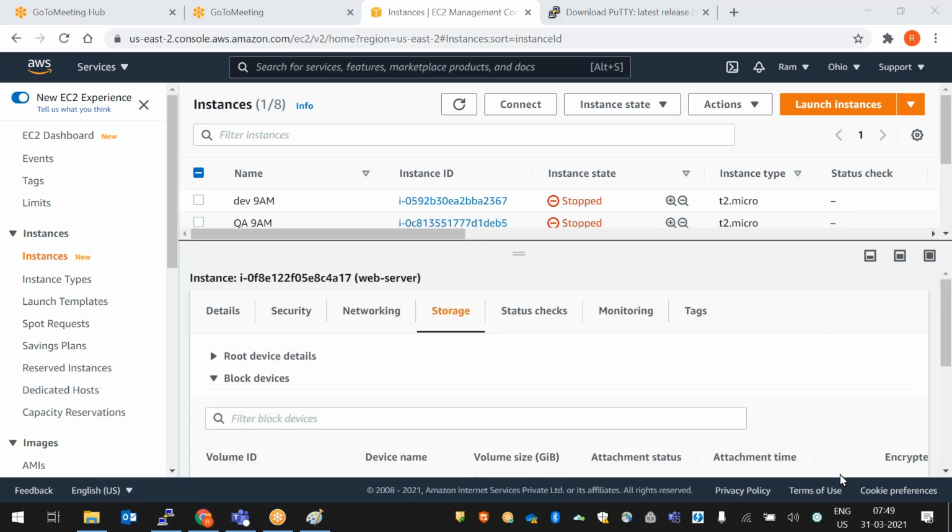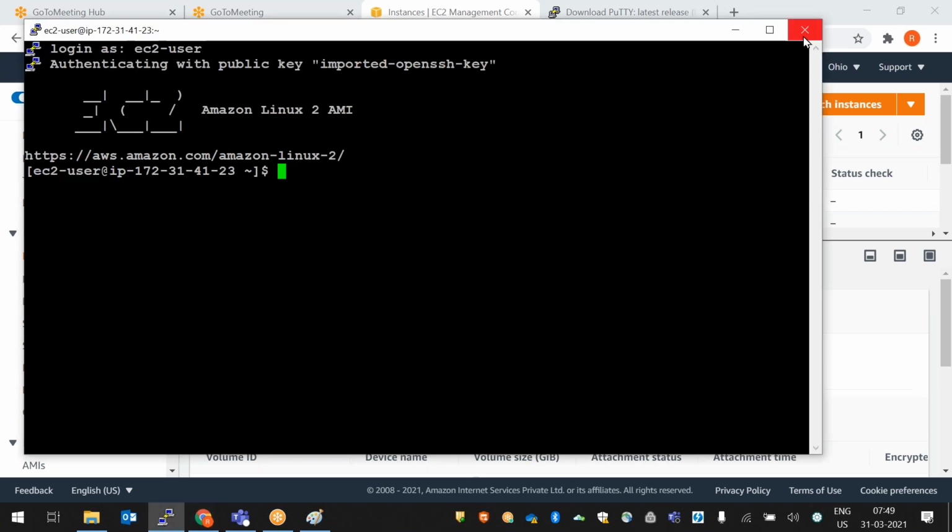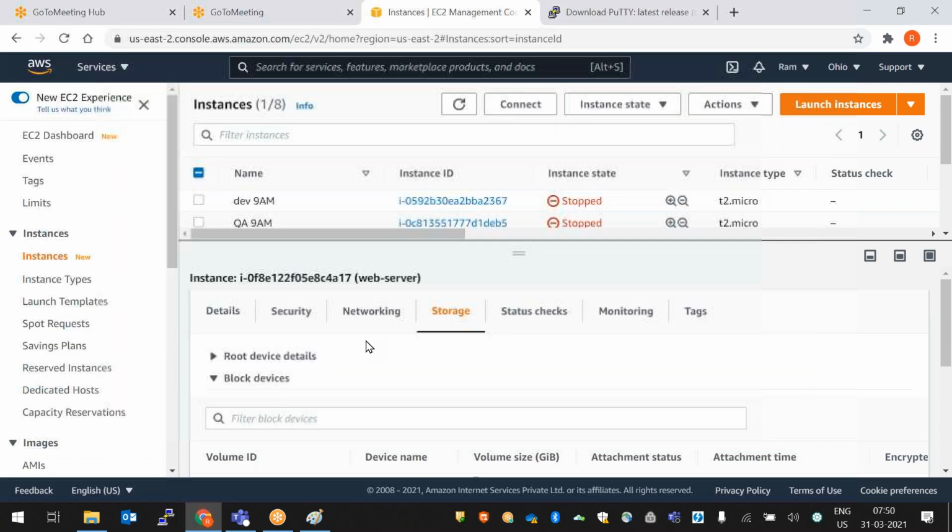This question I could not understand. Surya, you are asking some question, right? How to open in PuTTY? It means how to connect to the server in PuTTY, right? You are asking. Yeah. So how to convert a PEM file to a PPK file? I'll show you once again.